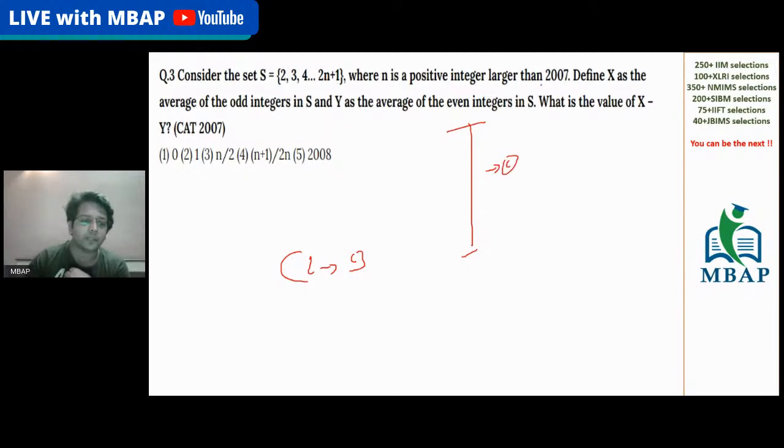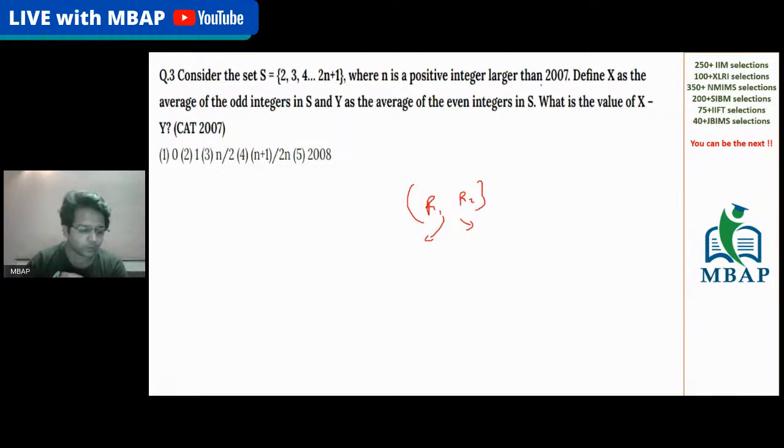So in the previous webinars, I have told you that you would have to select the questions in round 1 and round 2. The length of the question will not decide whether you will select the question in round 1 or round 2. These are simple questions. Please don't worry about that. Let's take this question, a CAT 2007 question.